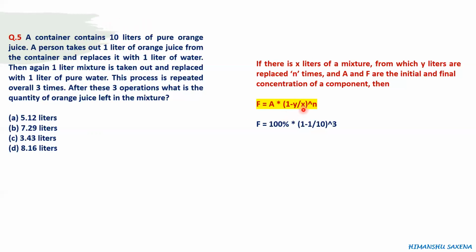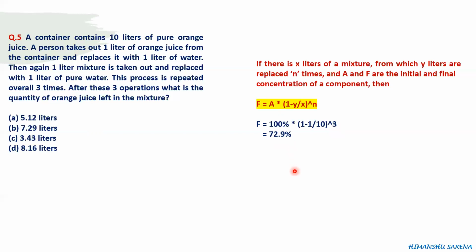So this x is nothing but the quantity after every operation, or at the start of the whole operation, the quantity was 10 liters. So this is 1 minus 1 by 10, and since this was repeated 3 times, it is raised to power 3. If you calculate this, it comes out to be 72.9%, right?